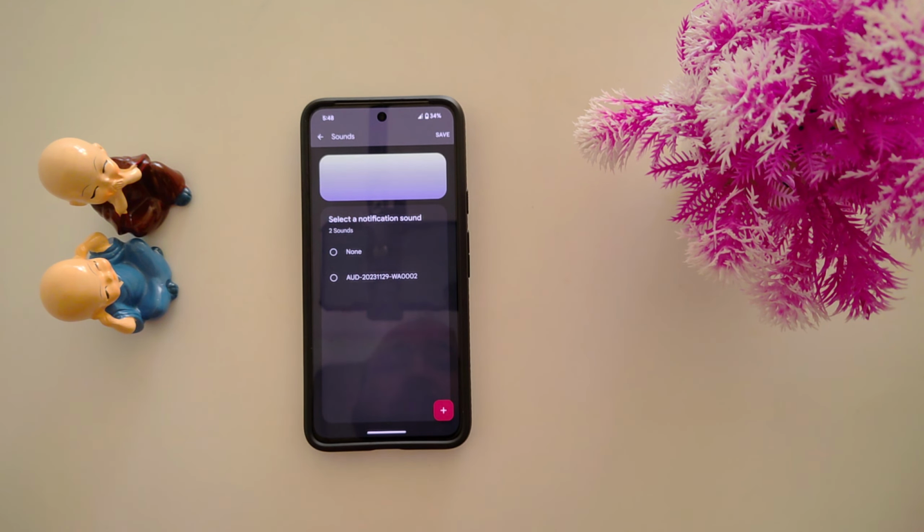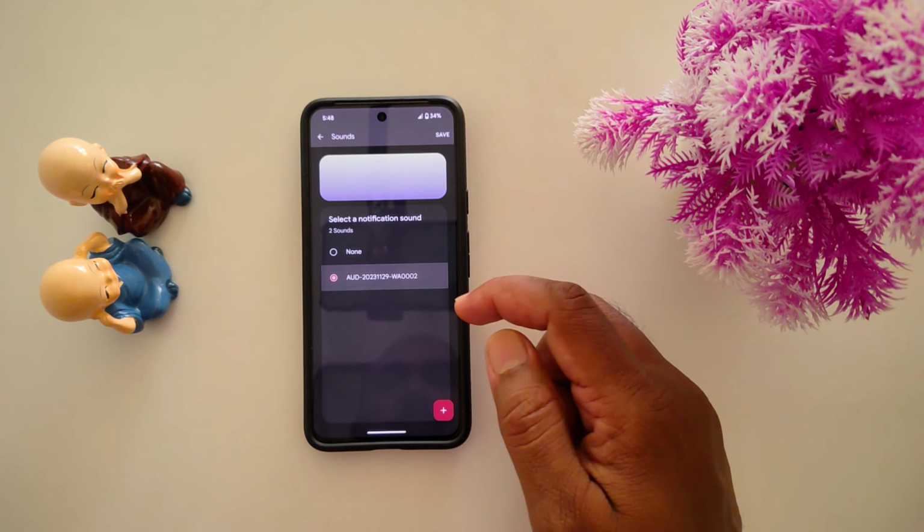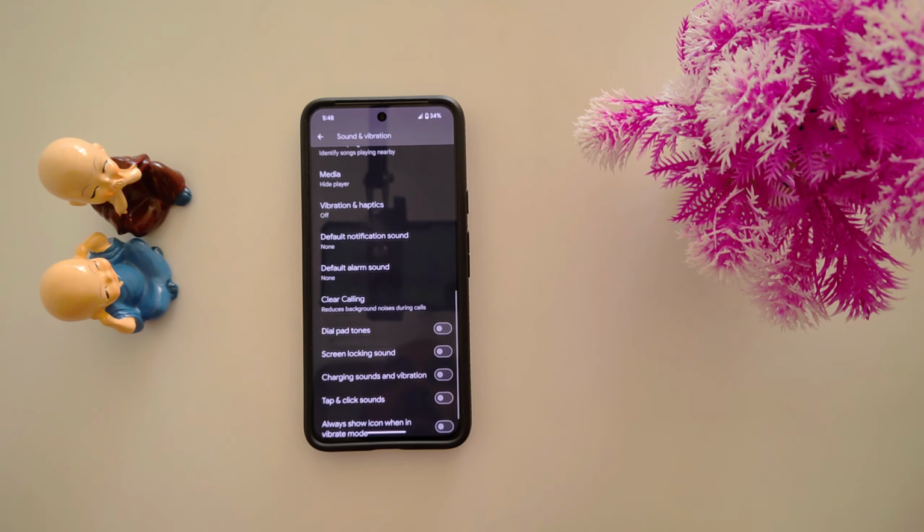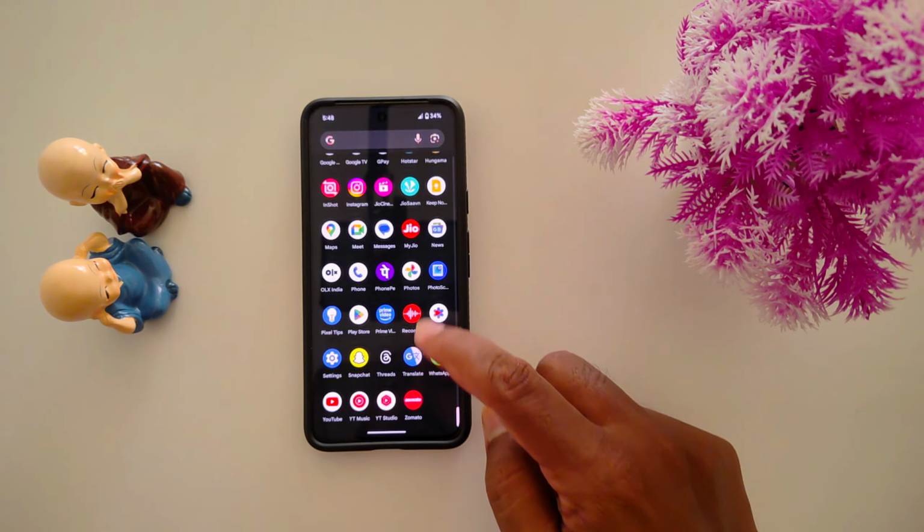When you choose any sound, you can find it in this list. Just choose that and tap on Save at the top right corner to save the custom notification sound on your Pixel 9 series. That's it. If you like it, share it.